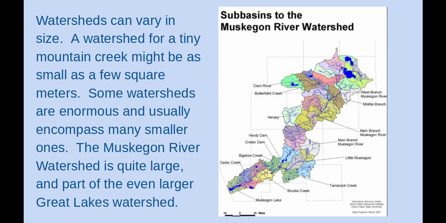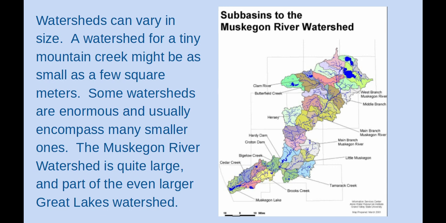Watersheds can vary in size. A watershed for a tiny mountain creek might be as small as a few square meters. Some watersheds are enormous and usually encompass many smaller ones. The Muskegon River watershed is quite large and part of the even larger Great Lakes watershed.